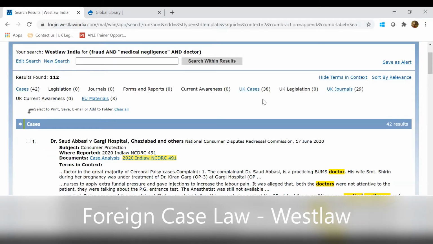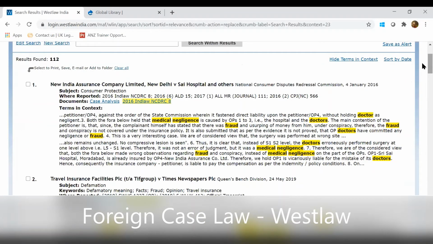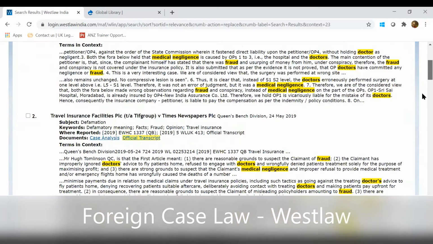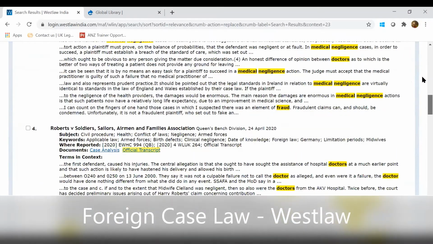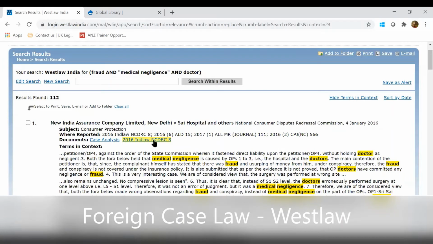Now if I want to sort it by relevance, I want the most relevant case on top. What I'll do is I'll just sort it by relevance, and this will give me the most relevant case on top. Now if you want to open an Indian judgment and you want to have a look at the full text judgment, what you can do is just select the Indian judgment over here. So the first one is an Indian judgment, and this in-law citation will give access to the full text judgment. So now if I want to open this, I'll click on this citation.